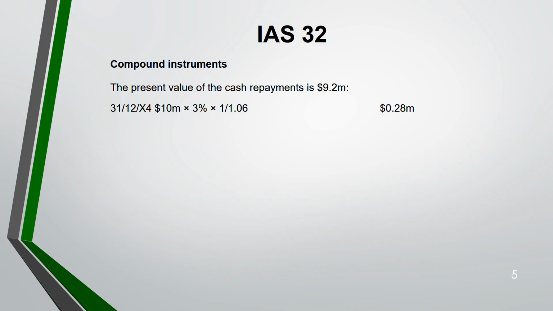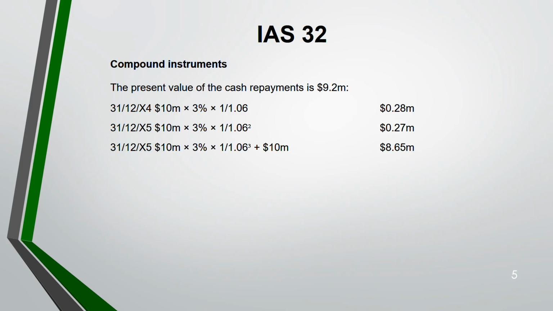So 10 million into 3% into 1 divided by 1.06, because for the first year, end of 31st December 2004, only for 1 year. Why 1 divided by 1.06? Because 6% is the interest. You are discounting now. So if you discount 10 million at 3%, it is 0.28. Then for 31st December 2005, same calculation, the whole thing is 1 divided by 1.06 to the power 2, because this is for 2 years. And then for the third year, 10 into 3% into 1 divided by 1.06 to the power 3. But remember, this time you have to add another 10.